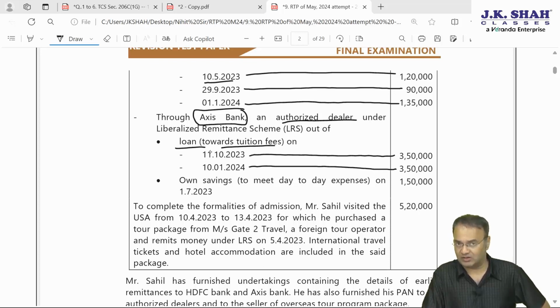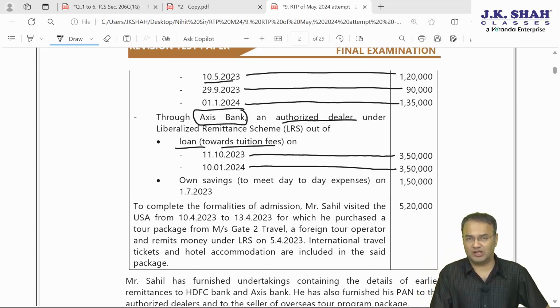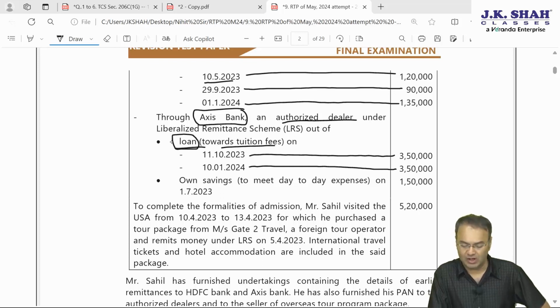Total 7 lakh transacted through Axis Bank sent outside India towards tuition fees, but it is basically for repayment of loan towards tuition fees. Axis Bank is one of the financial institutions referred to in section 80E. So these two transactions, if TCS is attracted, then TCS would be at the rate of 0.5%. Own savings, then remitted out of own savings to meet day-to-day expenses. The purpose is day-to-day expenses, 1,50,000 on 1st July 2023.